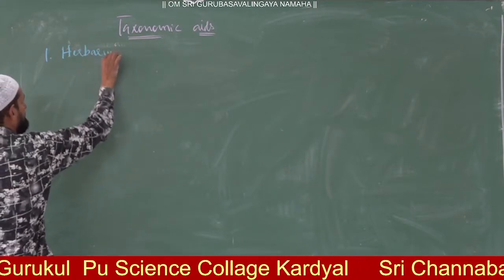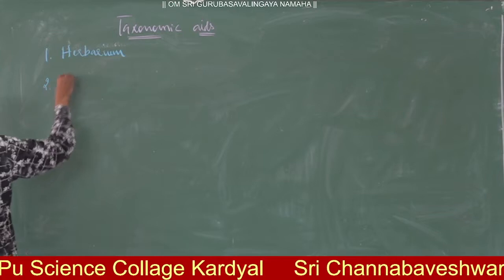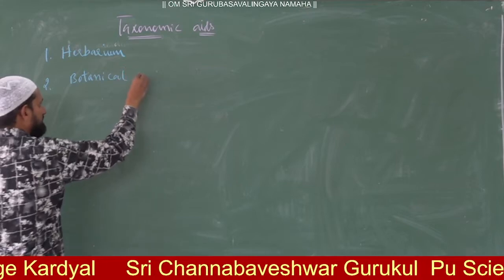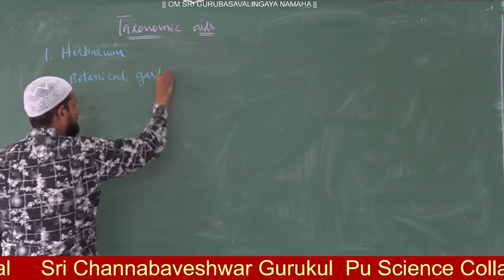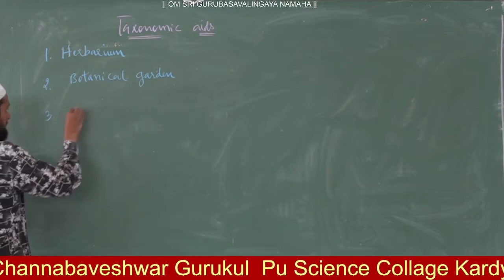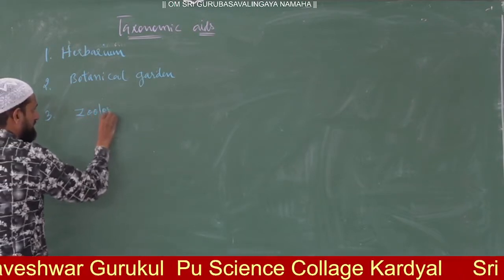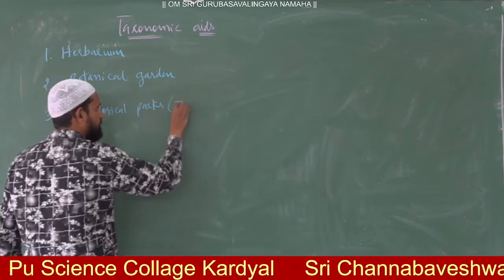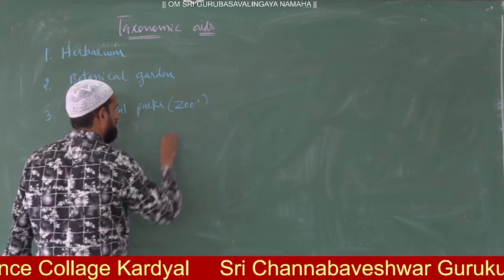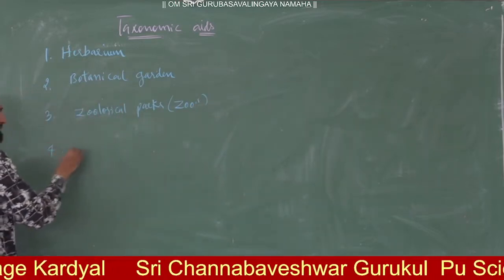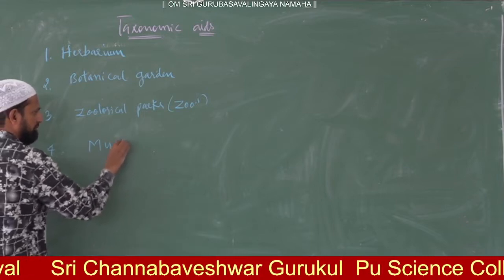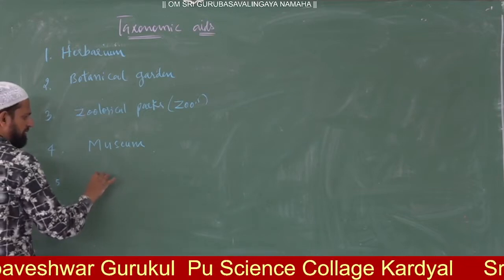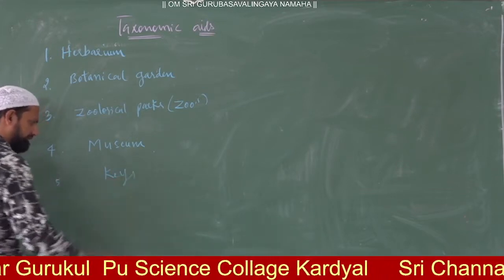Herbarium, botanical garden, zoological parks, means zoos, then museum, and one more is biological keys.